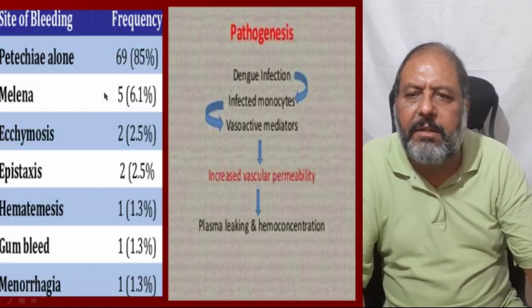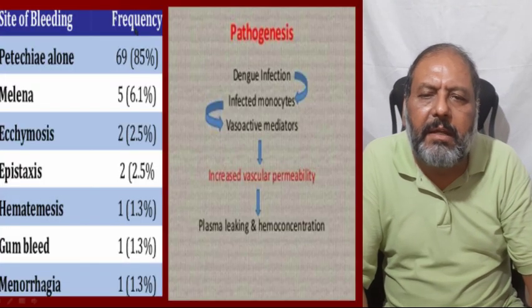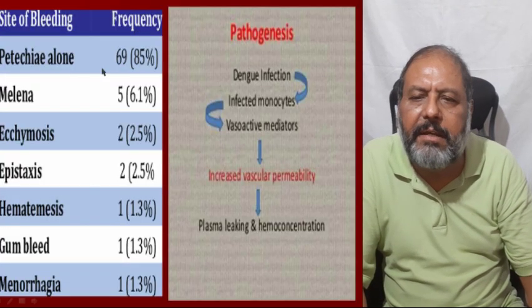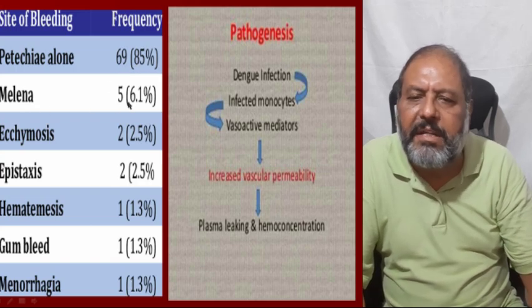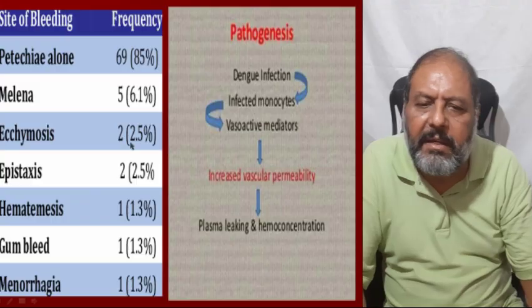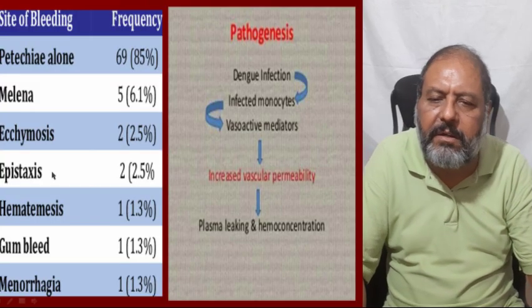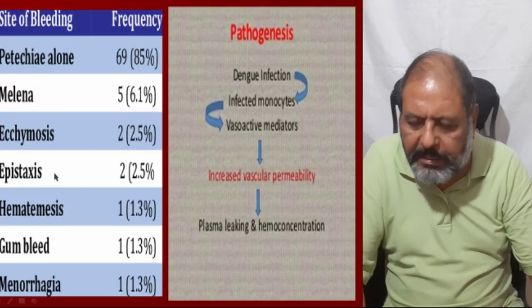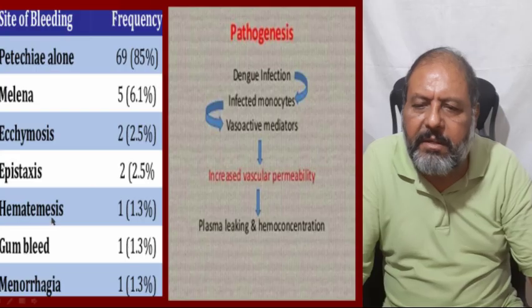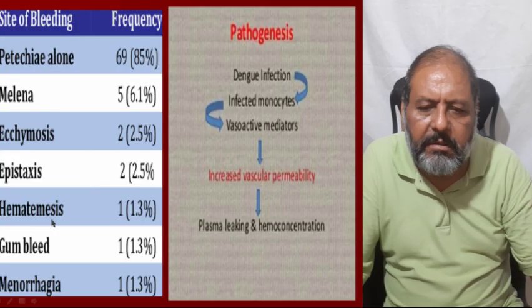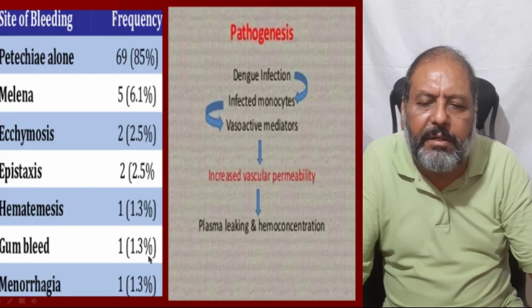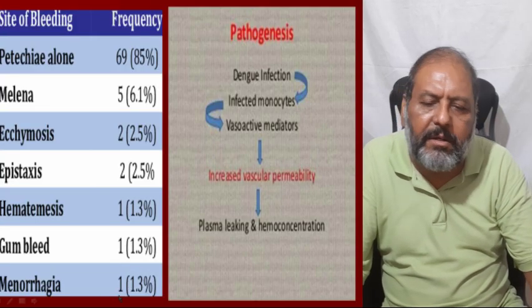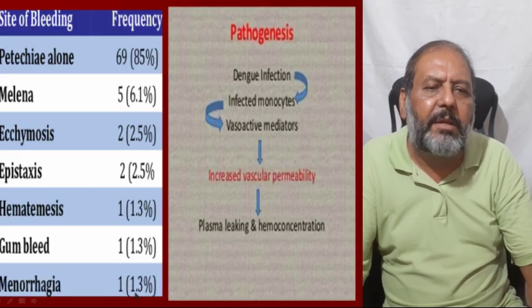Here one can see the sites of bleeding and their frequency. Petechiae alone are responsible for 85%, melena 6.1%, ecchymosis 2.5%, epistaxis, nasal bleeding, 2.5%, hematemesis, vomiting with blood, 1.3%, gum bleeding 1.3%, and menorrhagia is also 1.3%.